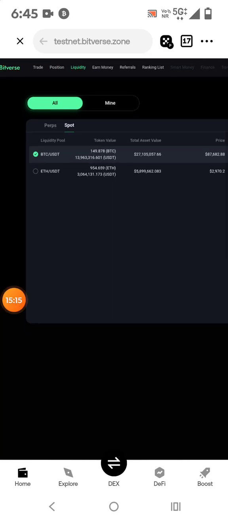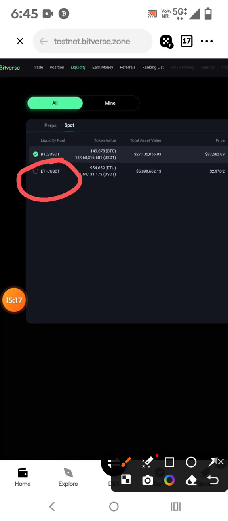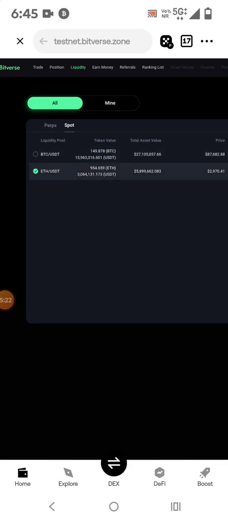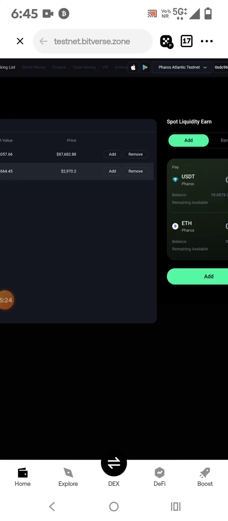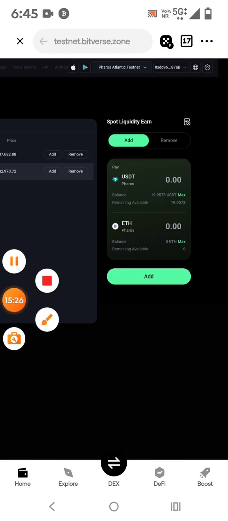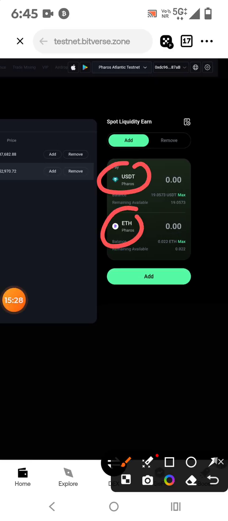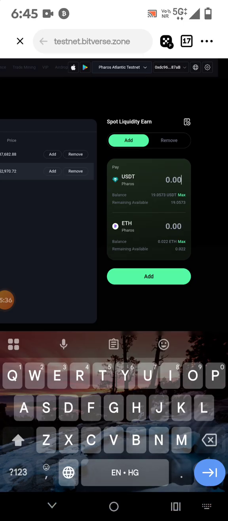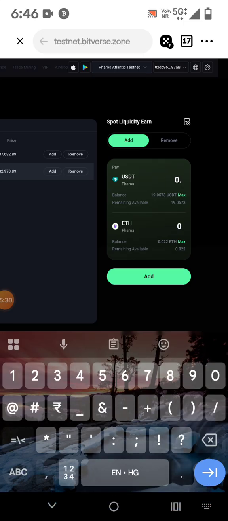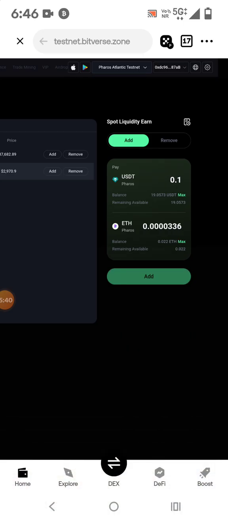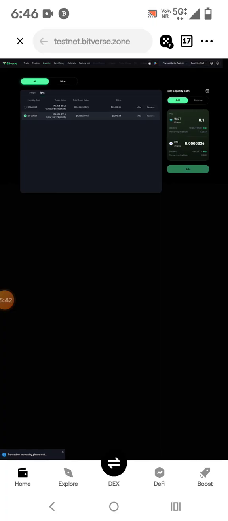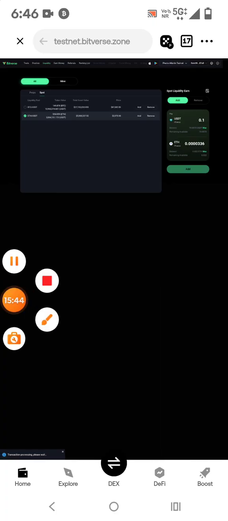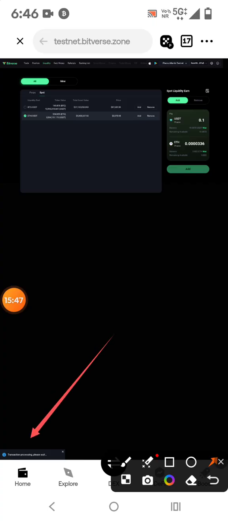And here we must have ETH and USDT. हमारे पास ETH USDT होगा, so we have already swapped it in Farswap, हम already swap कर चुके हैं, right? So now you can see we have two pairs, one is USDT and the second is ETH, and you can see the fund is also showing here, and we also have the ETH. So let me select here, and the minimum amount is 0.1. यहाँ पे minimum amount कितना है 0.1. So add. You can see the transaction is now in process.